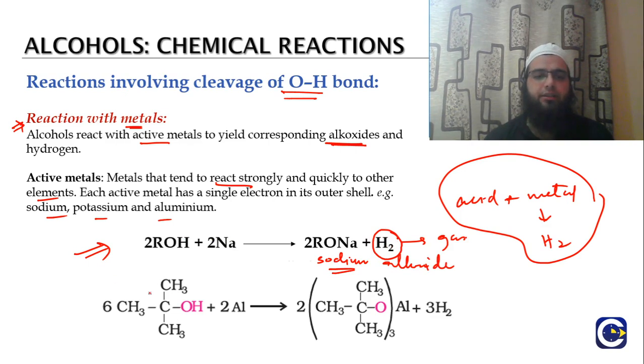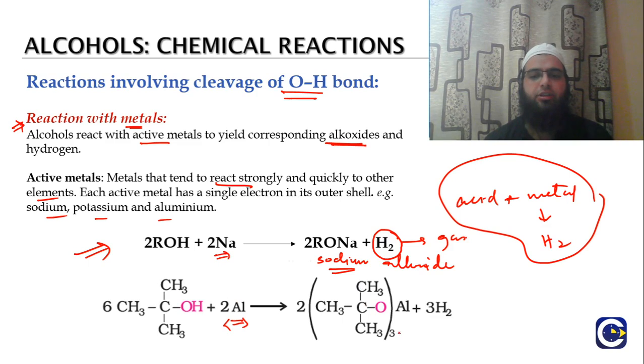Now there is another example. This is a tertiary alcohol. Since we already discussed that tertiary alcohol is less acidic, we cannot react it with less reactive metals. We need a more reactive one. So in this case we are reacting it with aluminum, which is more reactive than sodium. This more reactive metal is used to form the corresponding alkoxide.